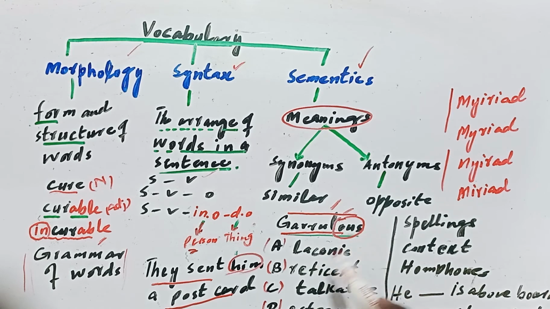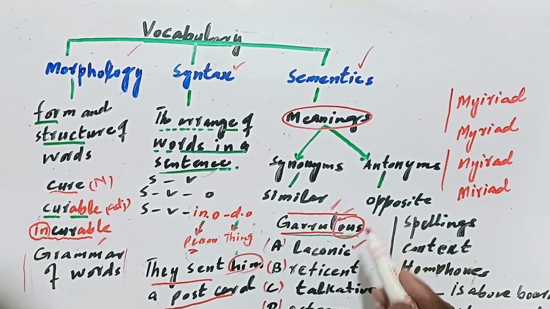Garrulous means, if you know the meanings of the word, that is very good. You can judge the meaning of the word very easily. Laconic means concise, precise, not wordy. It is not the correct option, because garrulous means a person who is very wordy, who is talkative, who uses many words.